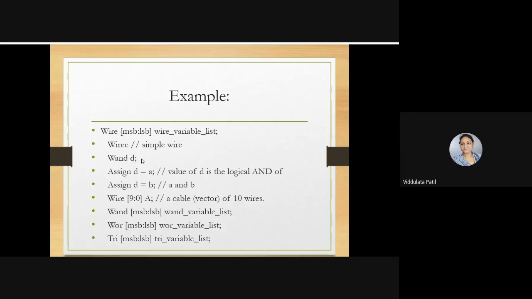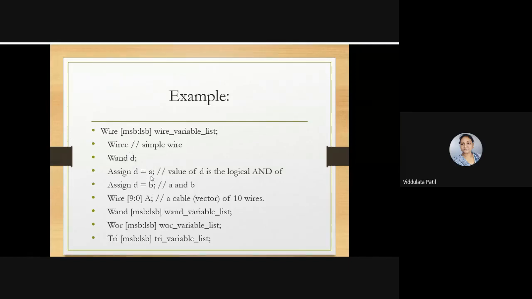Now we have the value of A that we are going to assign to D, as well as the value of B that we are going to assign to it.